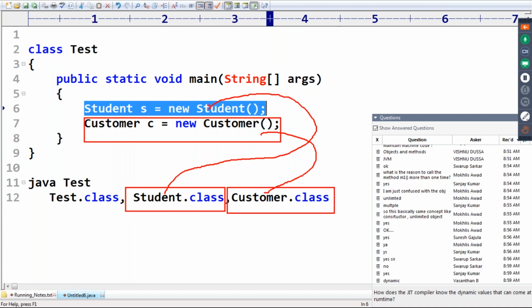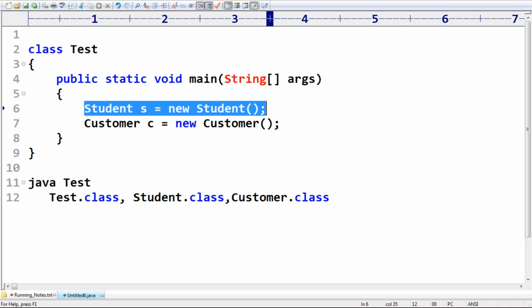If you are not creating a student object or customer object, then these two dot class files won't be loaded. So load on demand, load whenever it is required. This concept is by default considered the dynamic nature of Java.